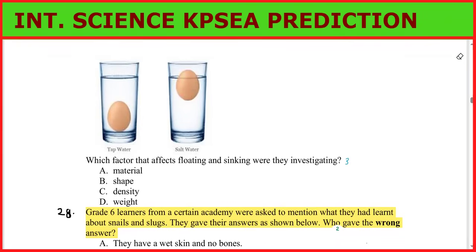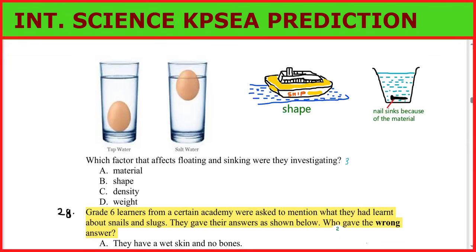Let us first of all see these diagrams here. A ship, you can see, is made of metal, but it floats. That is because of the shape. Then we have a nail that sinks because it is very small, but it can sink. Why? Because of the material. The reason why this one is floating is because now it has become less dense. So the correct answer should be density.